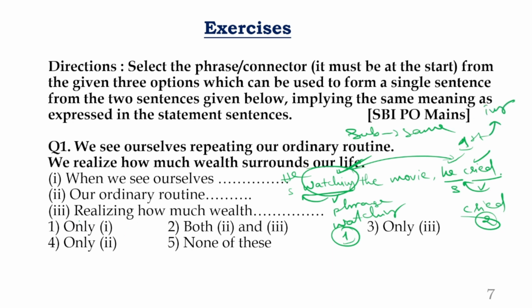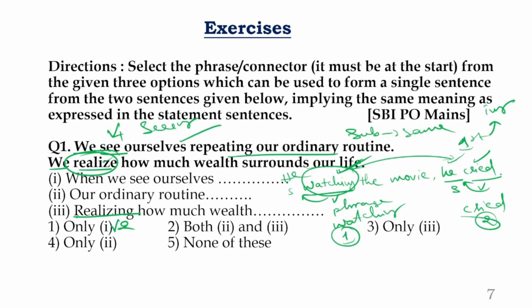Now if you look at this combination very carefully, what is the subject of the sentence here? We. What are the verbs of the sentences? See and realize. There is a possibility to change the statement into ing and start a phrase, but the logic is, the word that is given is realize. Now the word realize is the first action or second action? Second. See is the first action. You can say like this: seeing ourselves repeating our ordinary routine, we realize how much wealth surrounds our life.